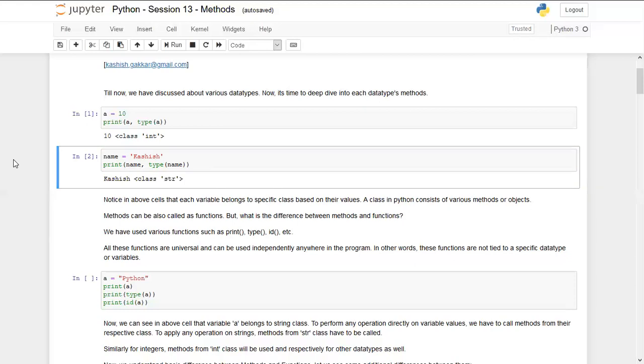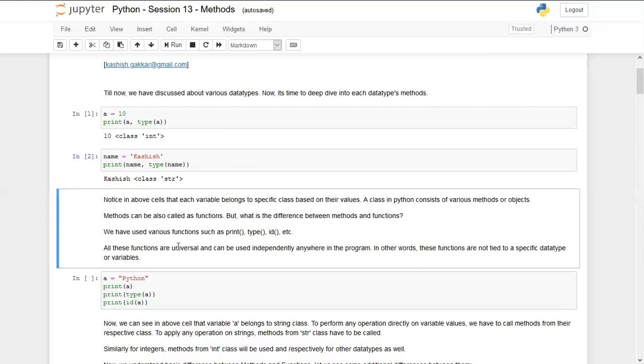Functions, as they can work anywhere, were basically running on the variables that we created, but methods work on the manipulation of those variables. We will understand by taking examples. We have used these functions many times. All these functions are universal and can be independently used anywhere in the program. In other words, these functions are not tied to a specific data type or variable.